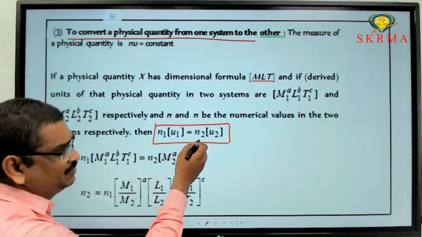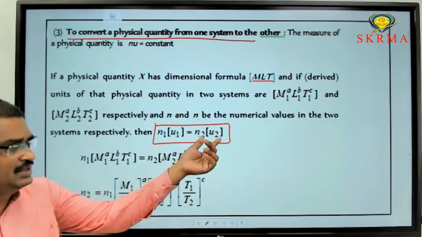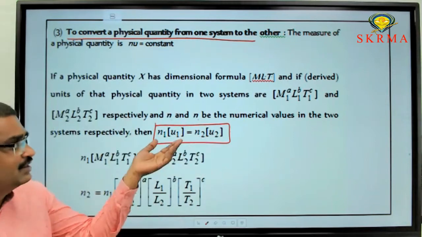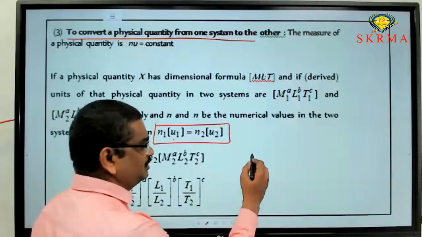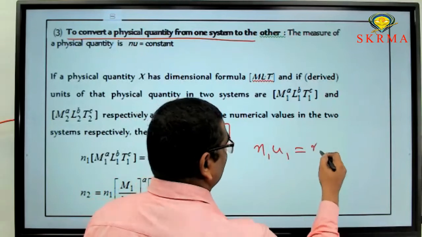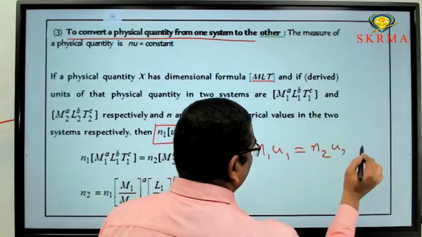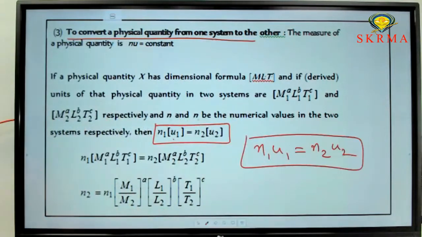Number into unit equals number into unit. This is in the first case, this is in the second case. So this is in one system, this is in the other system. So number in one system into unit in one system equals number in the second system into unit in the second system. To convert one system of unit to another system of unit, you need to use that equation.